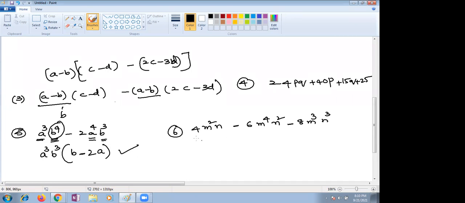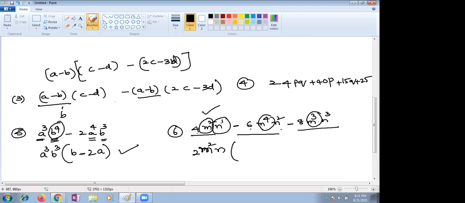Right. Now in this sixth one, what is the answer? In the table of 2, 4, 6, 8, you can go with 2 as common, and every term has mn. So m square, minimum. Among m square, m power 4 and m cube, the minimum is m power 2, m square. Then n power 1, n square, n cube. Which is the minimum power? n.